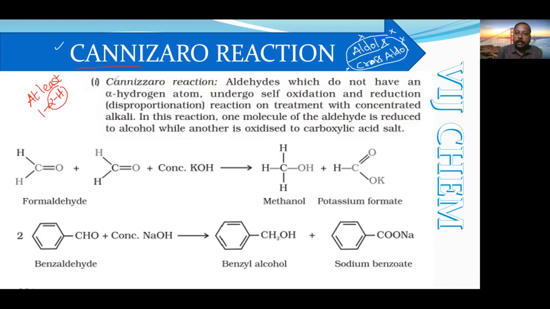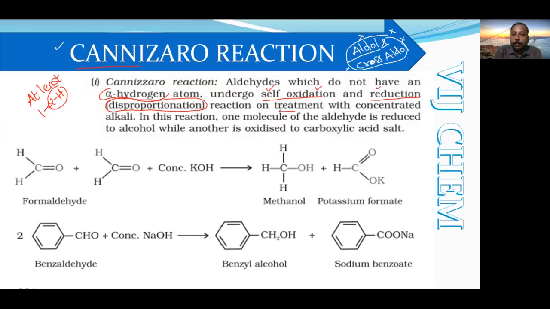So in the Cannizzaro reaction, what happens? The aldehyde which does not have any alpha hydrogen undergoes self-oxidation and reduction. So nobody's support is required for them. They can do everything by themselves, both processes: they can undergo oxidation, and they can undergo reduction. When the same molecule undergoes both oxidation and reduction, the term used is a disproportionation reaction.